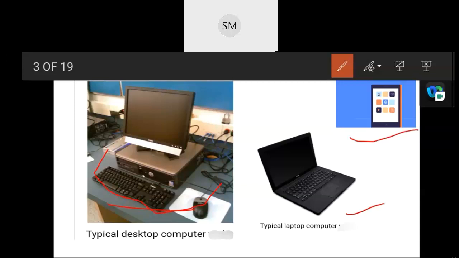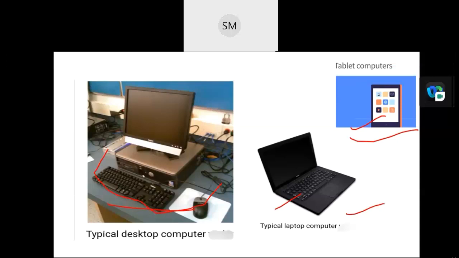If you see this part, tablet computers. Tablet computers, or tablets, are handheld computers that are even more portable than laptops. Compared with this, it is much easier. Tablets use a touch-sensitive screen for typing and navigation. For example, I can say iPad. The iPad is an example of a tablet. So these are a few types of computers that you see now.